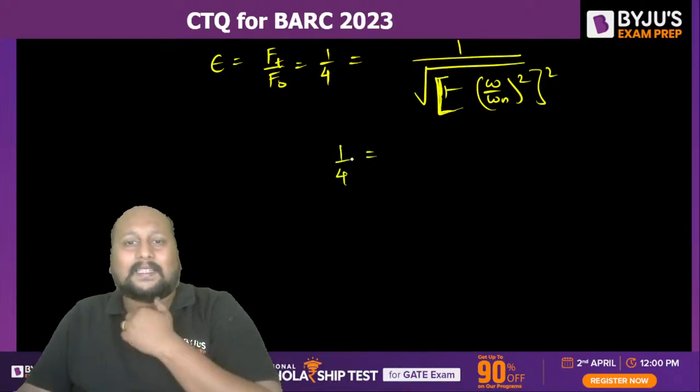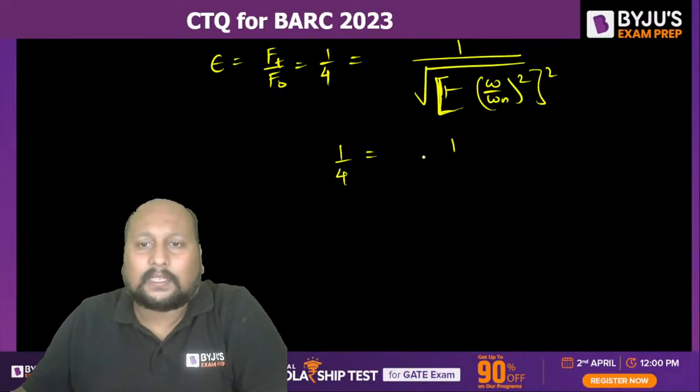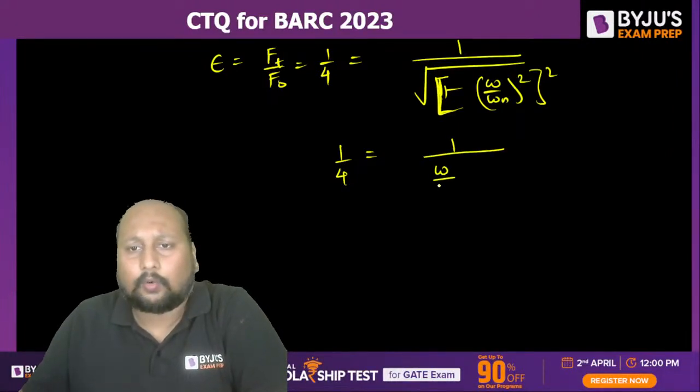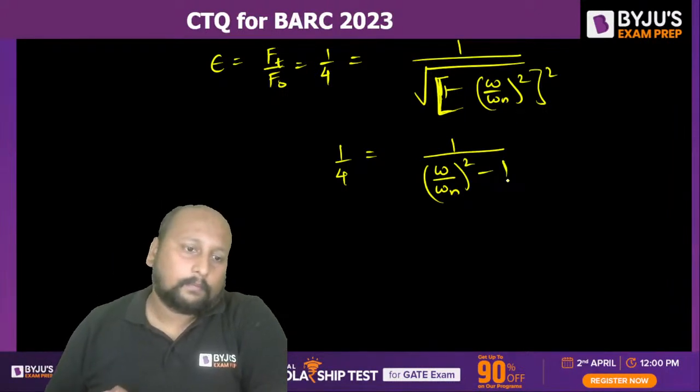Now, as this is less than 1, I need to just reverse this equation, that is (omega by omega n) whole square minus 1.